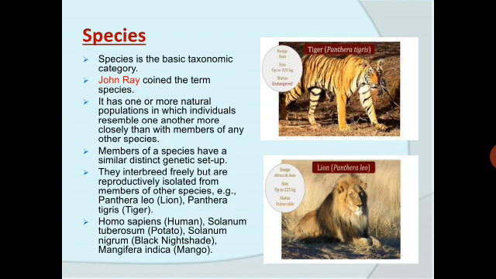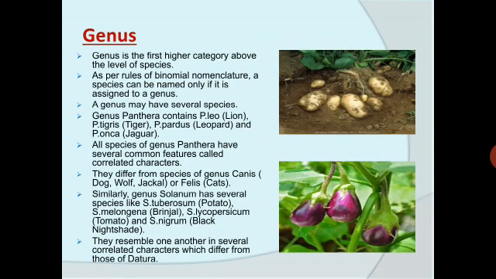So that is about the species. Remember, it is a basic taxonomic category. It is a basic unit of classification called as species. Coming to the next is the genus. Now genus is the first higher category above the level of species. So it is coming above the level of species.